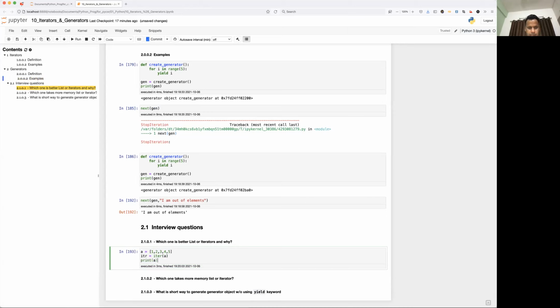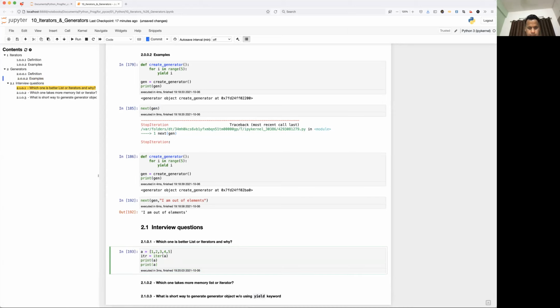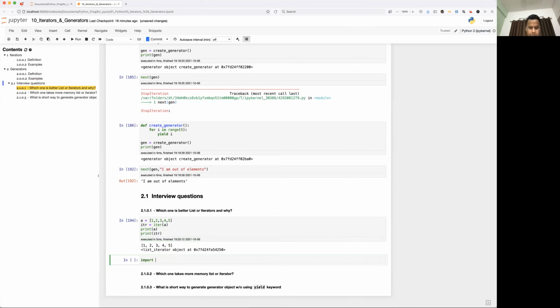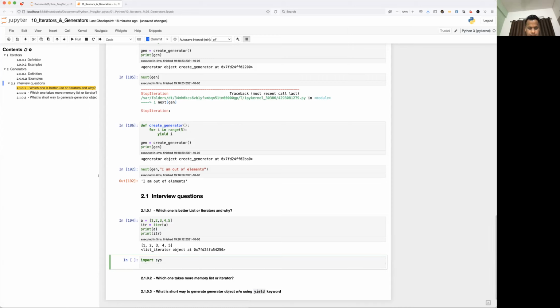Okay, print a, print itr. So this is your list object. Now I'm going to import one library, and using that I'll show what is the basic difference and why people have to prefer iter over list. sys.getsizeof of a.